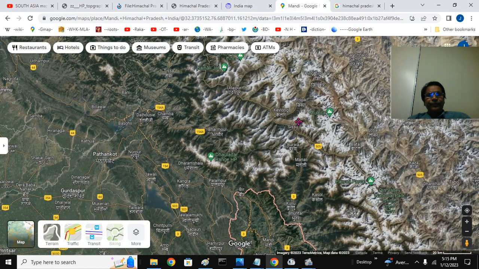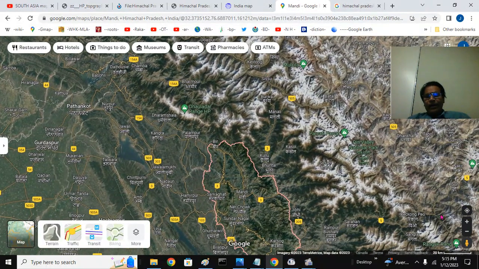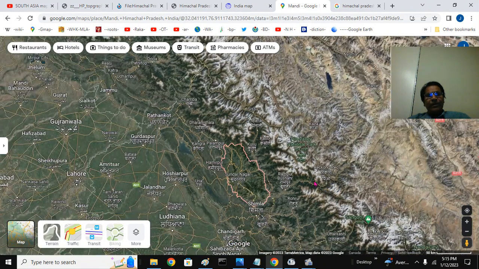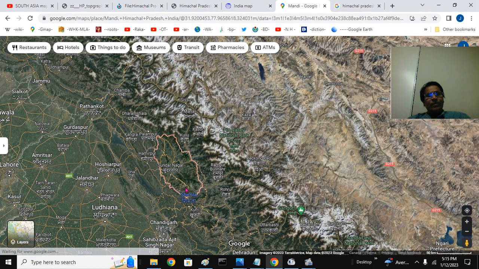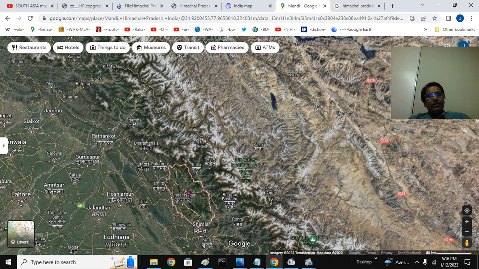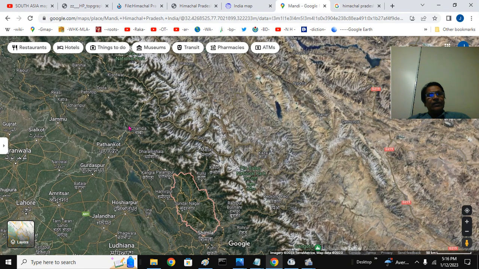And here I have highlighted the Mandi district, and you can see the Mandi district here, the central part. Here you can see Kullu, that is the Beas River, and this is Dharmashala. So this is the Dhauladhar Range, and whenever you see Chamba, this is the Ravi River Basin.